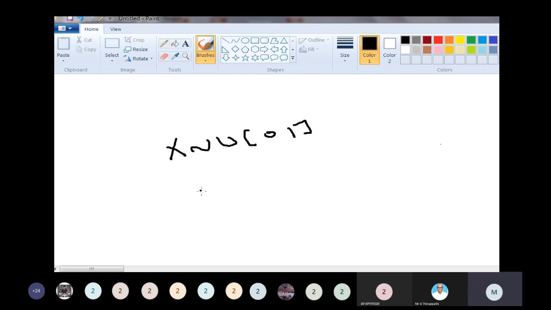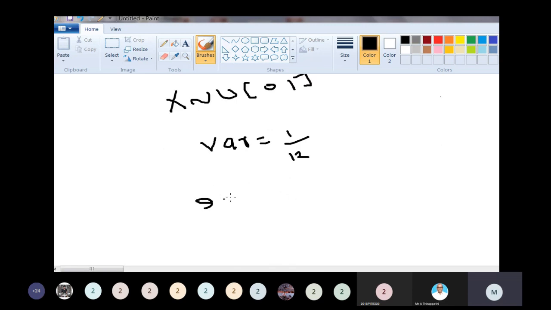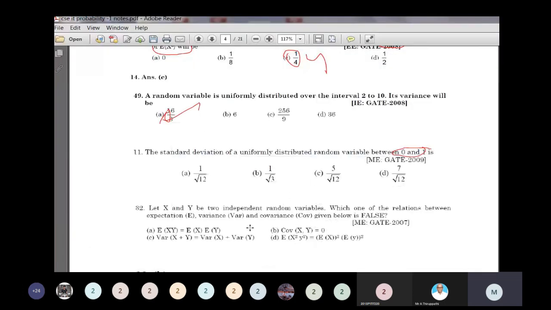Find the variance first: b minus a the whole square divided by 12, which is 1 by 12. Standard deviation is the square root of variance, so it is 1 by square root of 12.